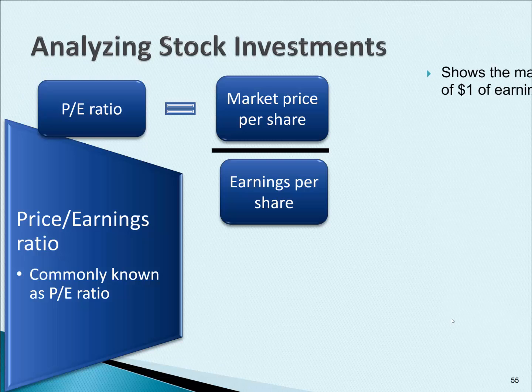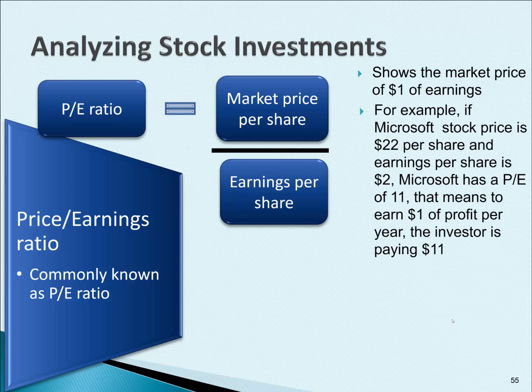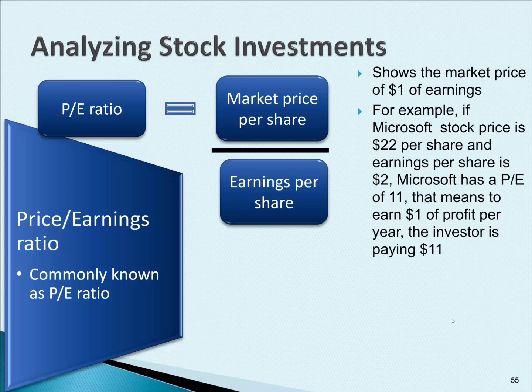People are looking at PE ratios quite a bit to analyze whether a stock is a good price or not. So what it's showing is the market price for $1 of earnings, for $1 of the thing on the bottom of the formula. For example, if Microsoft's stock price is 22 and the earnings per share is 2, Microsoft has a PE ratio of 11. That means to earn $1 profit per year, the investor is paying $11.